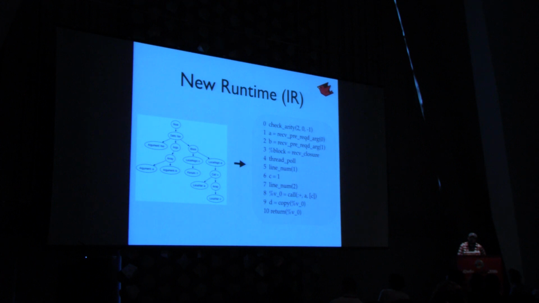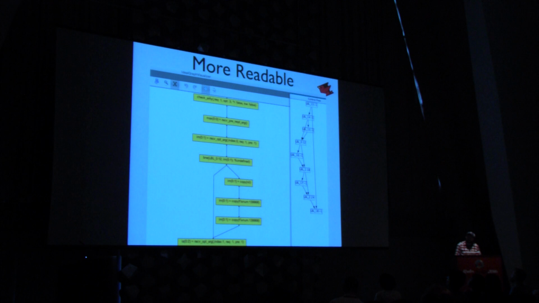So in JRuby 1.7 and earlier, we would parse Ruby and then generate an abstract syntax tree, and then we'd have an interpreter that would just bounce around in the tree, or we'd have our JIT, which would just bounce around in the tree and generate Java bytecode. But now, in 9000, we generate virtual machine instructions, and these machine instructions represent Ruby semantics, and we made these up. So the first benefit for me is I find it a lot more readable than what we had before.